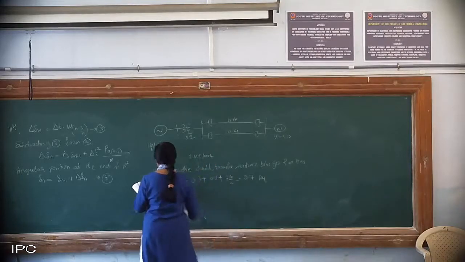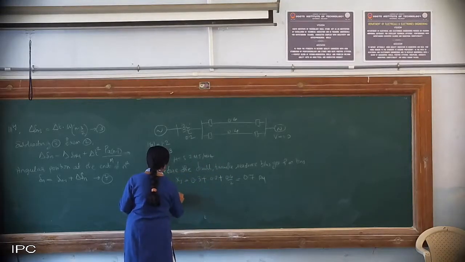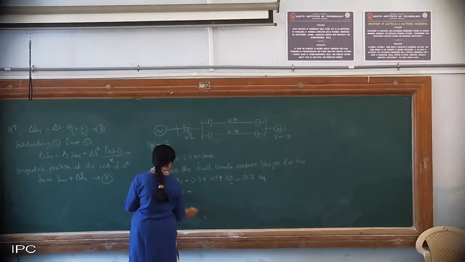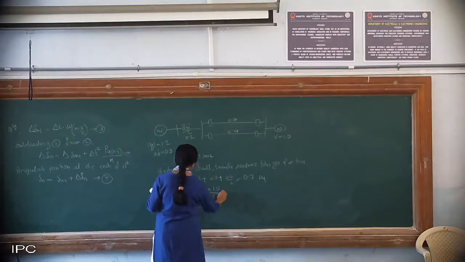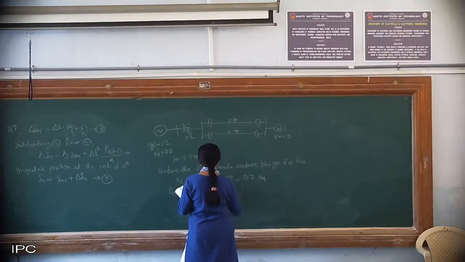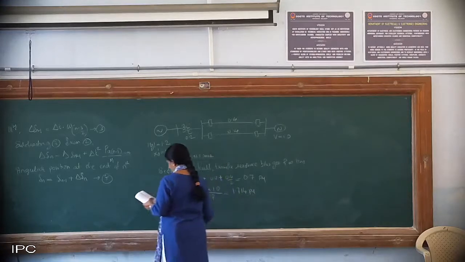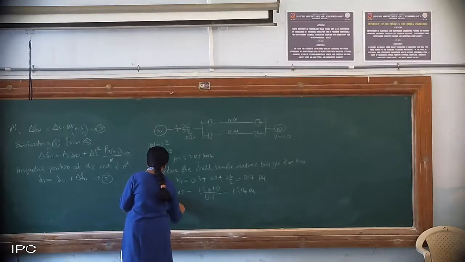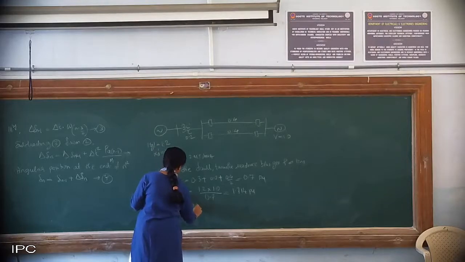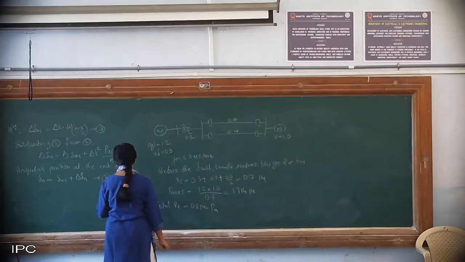So what will be Pmax1? EV upon X, we have written there. E is 1.2, V is 1.0 and X you have calculated as 0.7. So this comes out to be 1.714 pu. Then what is the initial PE? The initial electrical power input is 0.8 pu, which they have given. You can consider this to be PM.